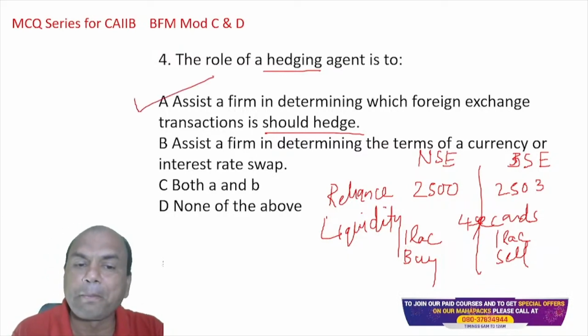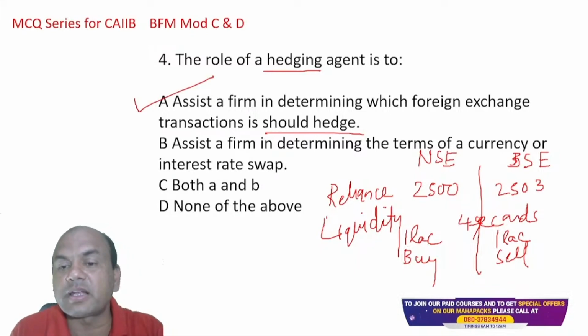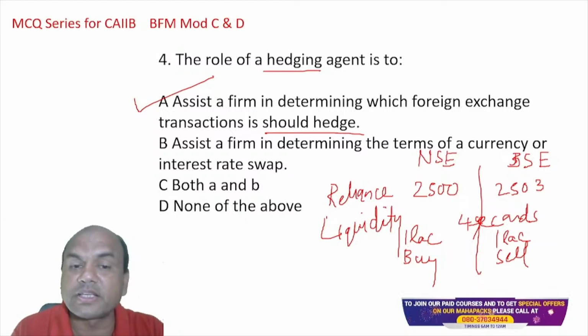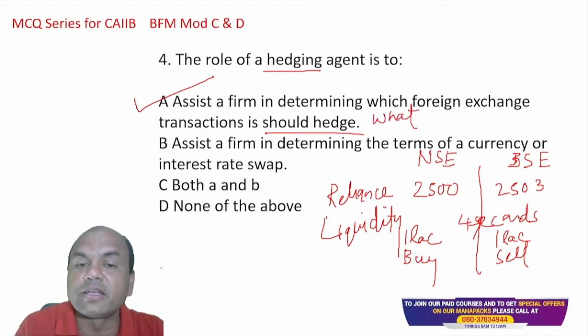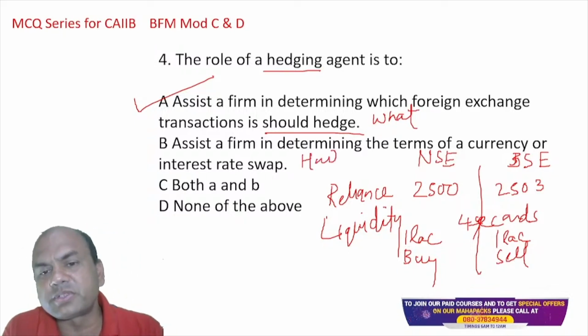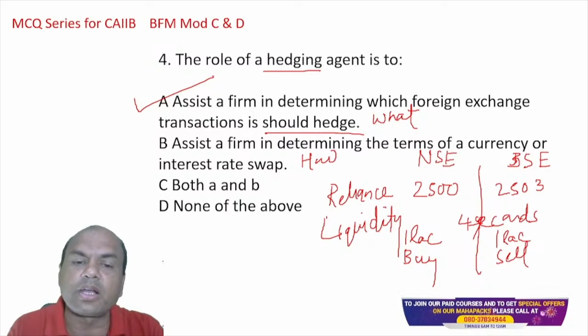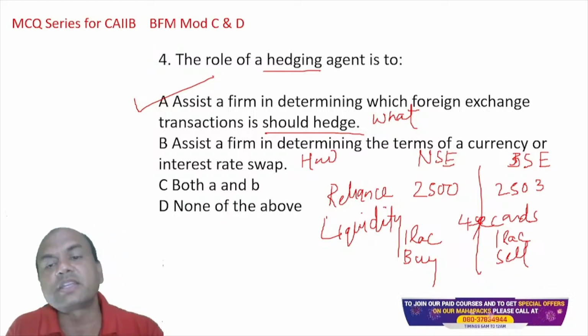A. Assist the firm in determining the types of currencies or interest rate swaps. So how should I hedge it? The first question is what is to be hedged, and the second is how. Any hedging agent's job is answering these two questions, what and how. Okay, so the answer is what, over here.